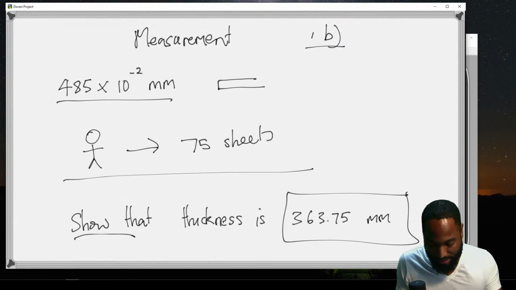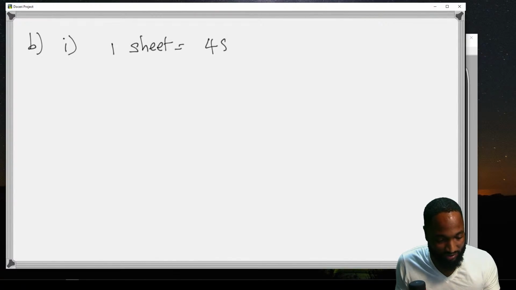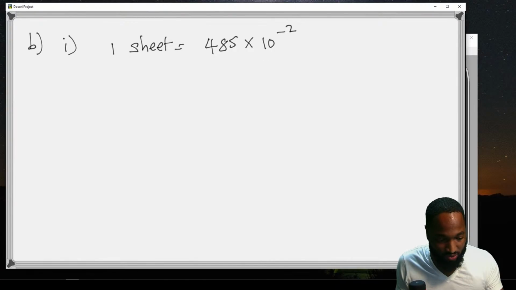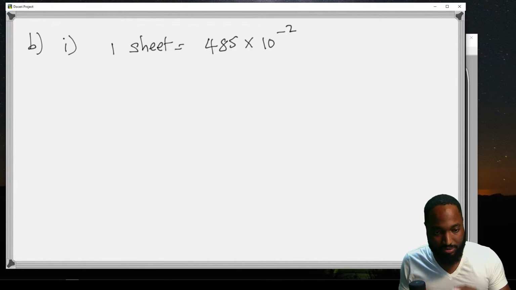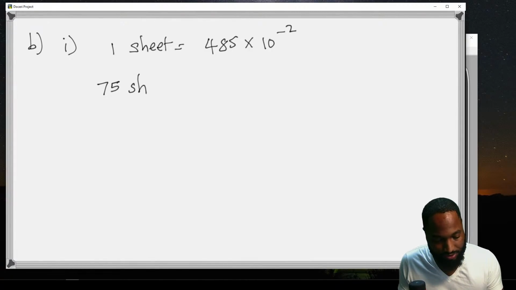So very simply, this is part B1. Well, one sheet is equal to 485 times 10 to the negative 2. So it's testing your use of standard form, although it's not really scientific notation in the standard form. But okay, 485 times 10 to the negative 2, and the thickness of 75 sheets should be 75 times that.